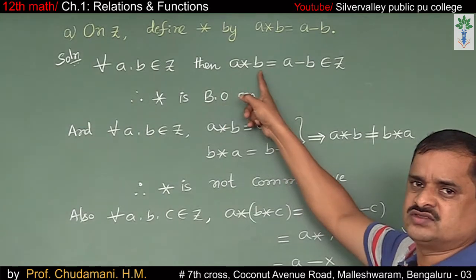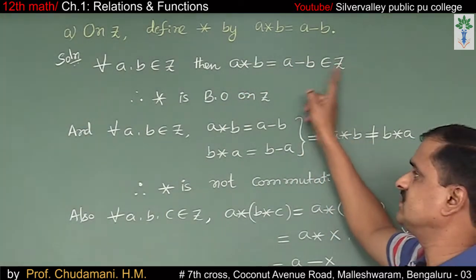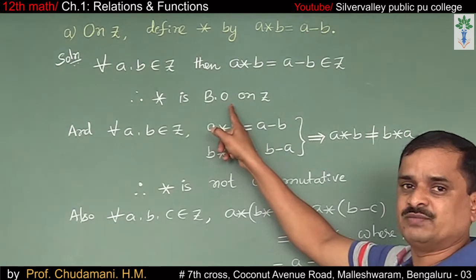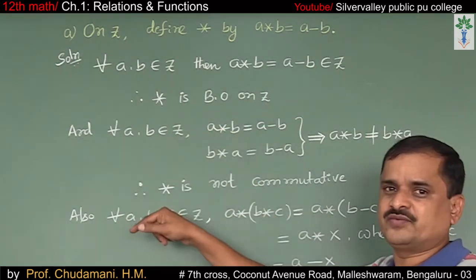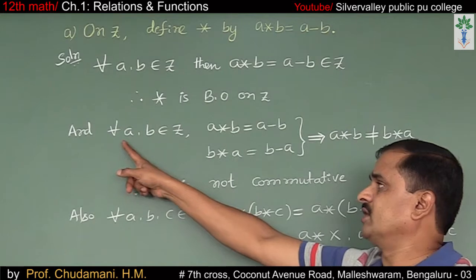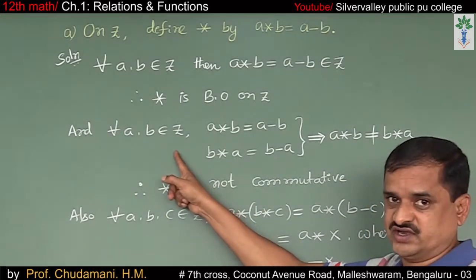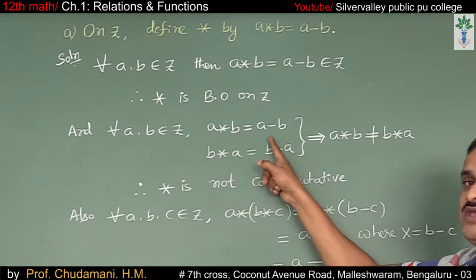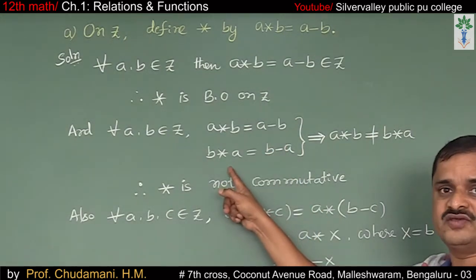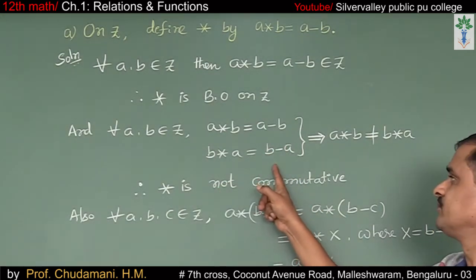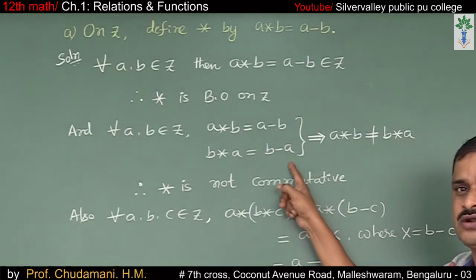5 star 3 is 5 minus 2, which is 3, and that belongs to the integers. Therefore, star is a binary operation on Z. Let us verify the commutative property. For all two elements a, b belongs to Z, a star b is equal to a minus b, and b star a is equal to b minus a. So clearly, a minus b and b minus a are not equal.